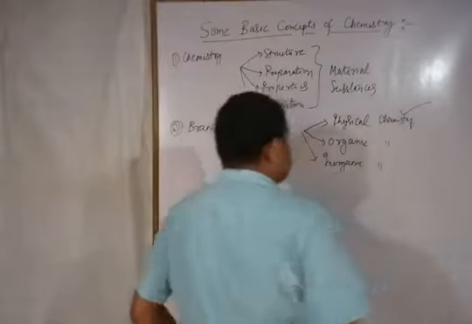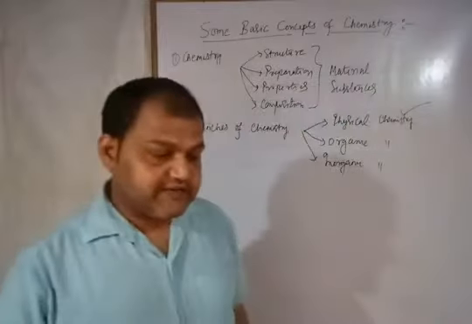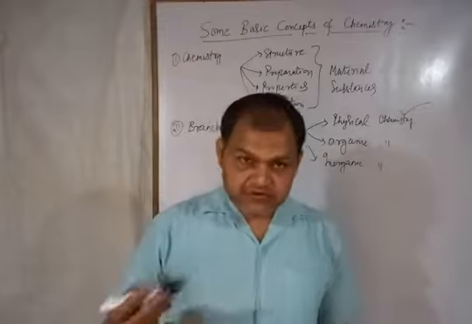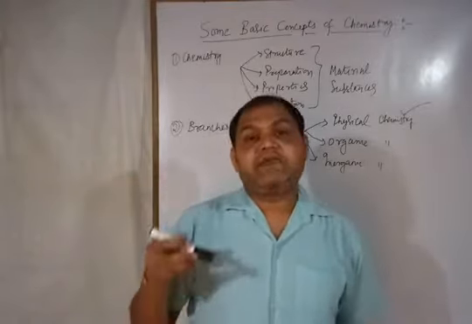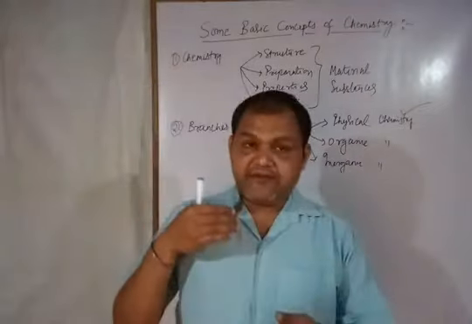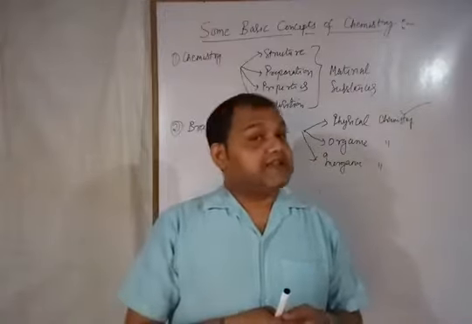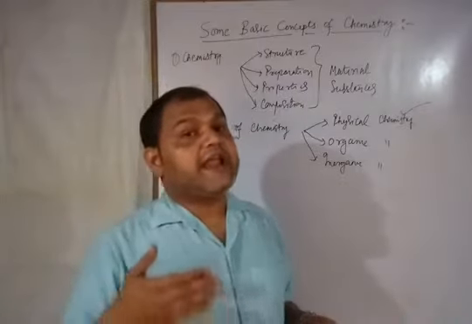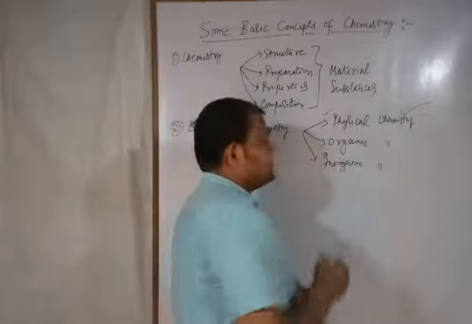Physical chemistry is a branch of chemistry in which we study the calculative or quantitative approach that deals with the quantity of chemicals and the mechanism of reactions. In it we study quantitative estimation, the mechanism of reactions, and chemical changes, with a calculative and numerical approach. That will come under physical chemistry.